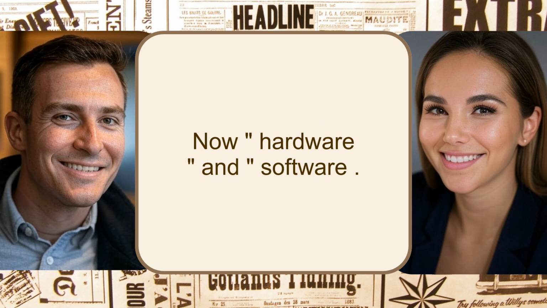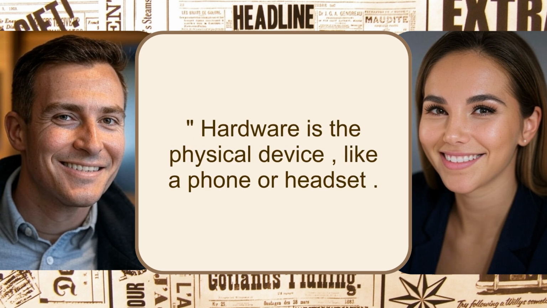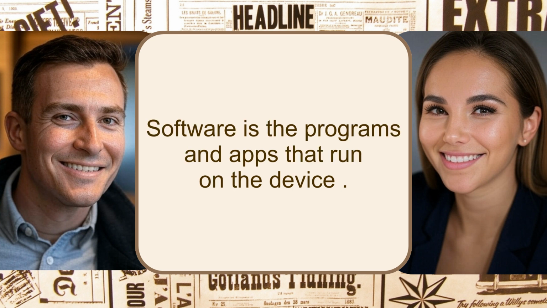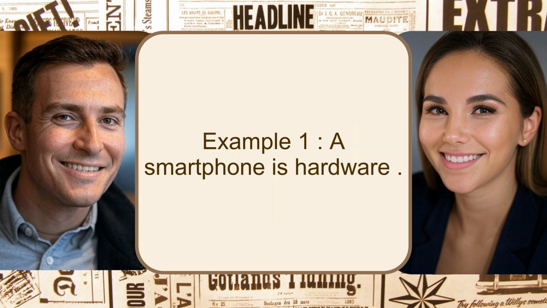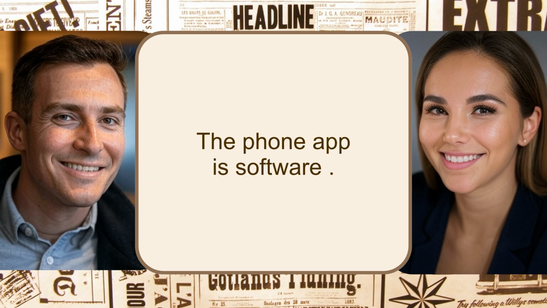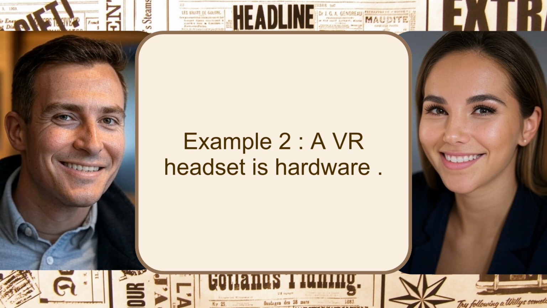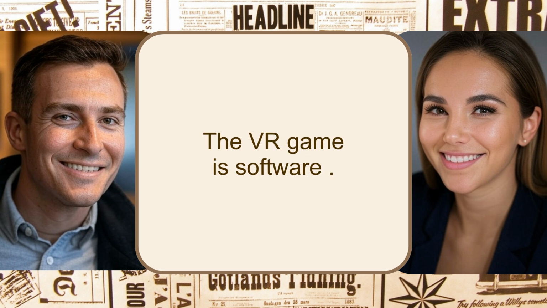Now hardware and software. Hardware is the physical device, like a phone or headset. Software is the programs and apps that run on the device. Example 1. A smartphone is hardware. The phone app is software. Example 2. A VR headset is hardware. The VR game is software.